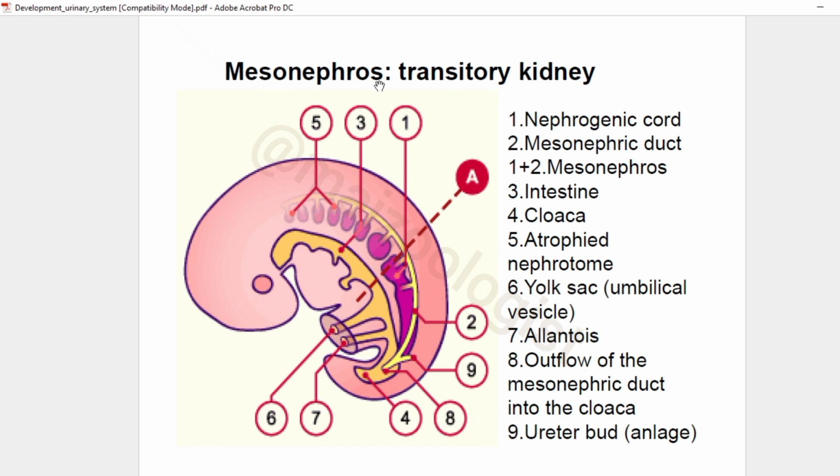Here we have the mesonephros, or the second stage, which is also a transitory kidney. So here at number 1 we have the nephrogenic cord, and then we have the mesonephric duct at number 2, and these two, 1 plus 2, are what we call the mesonephros.